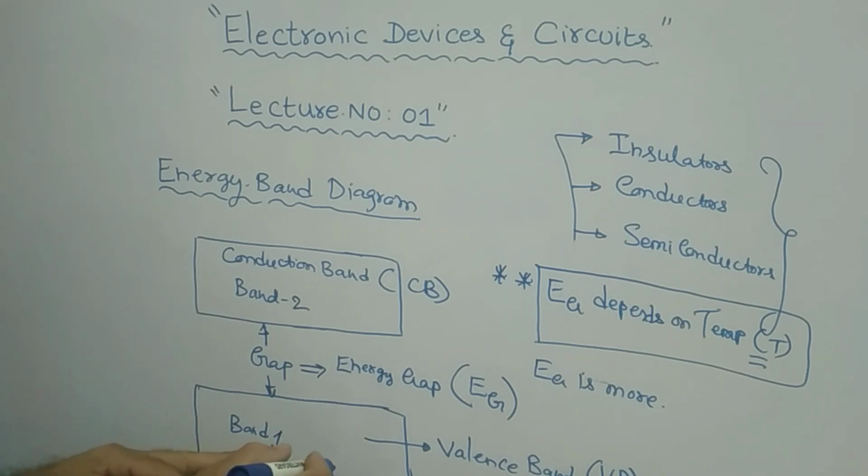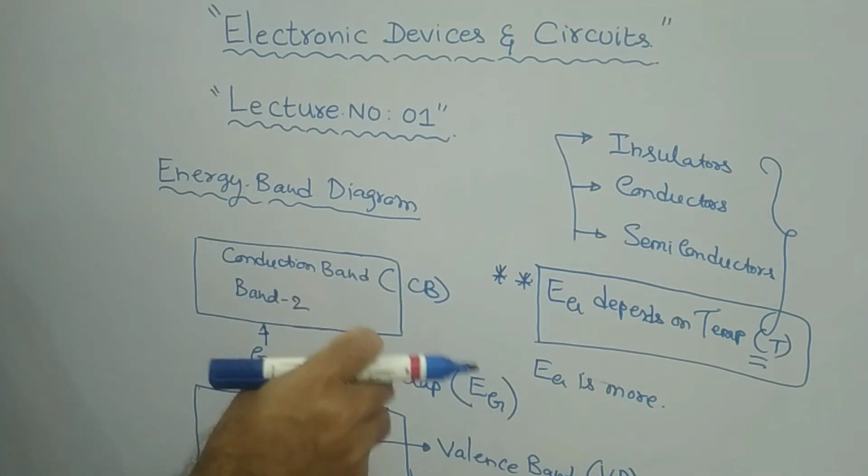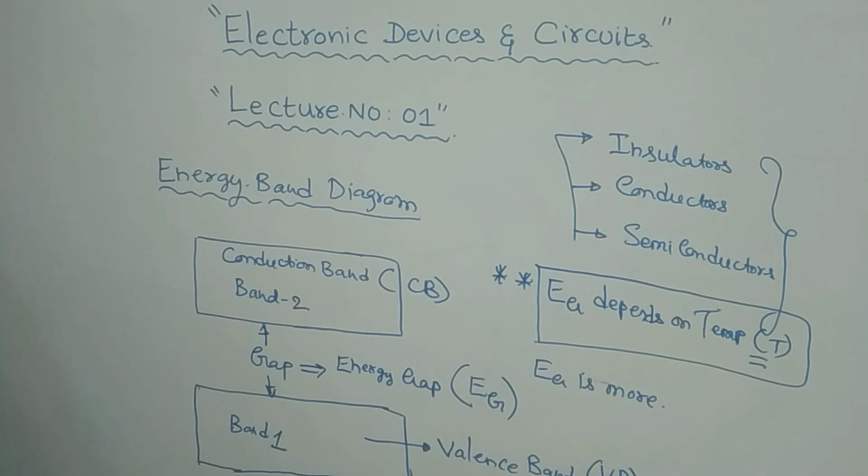So what does the valence band do? It consists of the free electrons. The valence band consists of free electrons, which are the electrons in the outermost orbit. Clear? So there will be free electrons in the valence band. Some electrons will be there in the valence band.